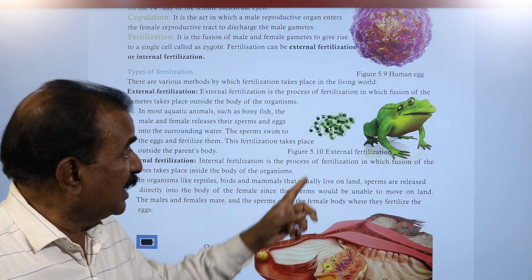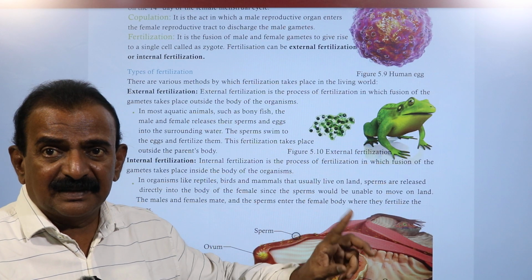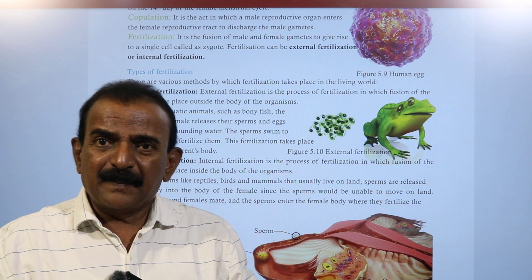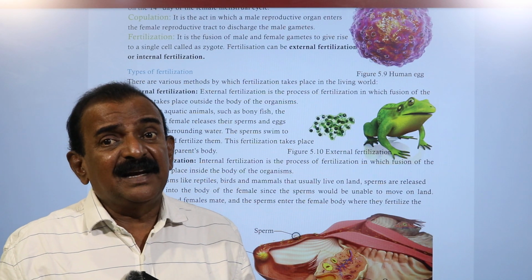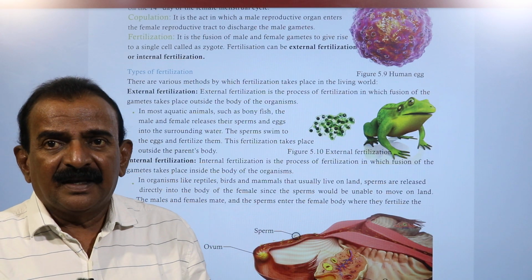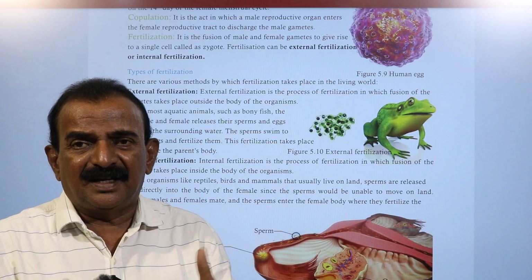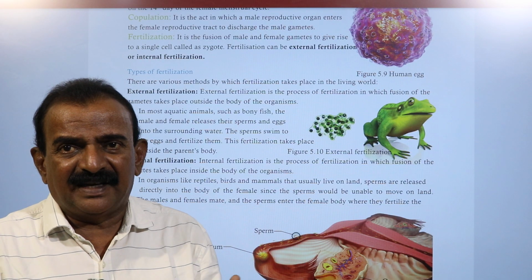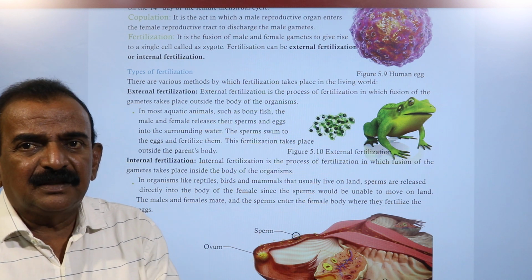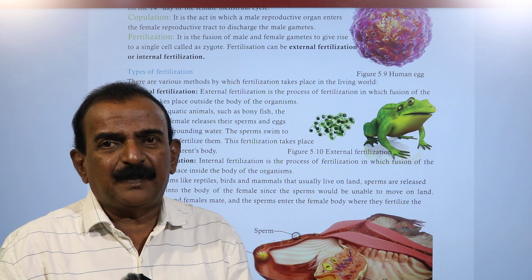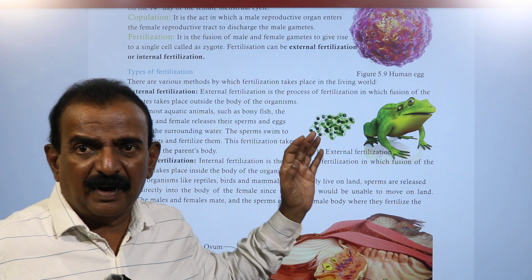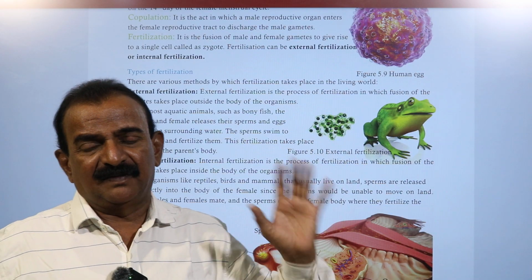But in the case of amphibians, there are two types of individuals, male and female. Males release sperms in water, and females also release a large number of eggs in water, a mass of eggs. The fusion of male and female gametes takes place outside the body of the female, and that type of fertilization is called external fertilization.